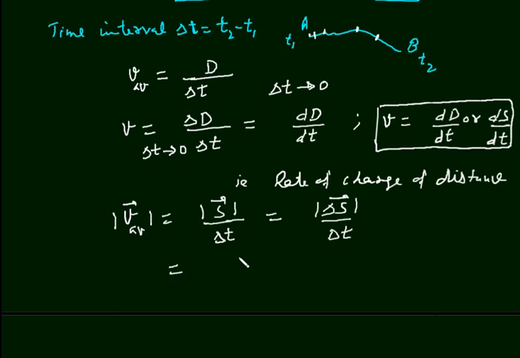If I put a condition that this delta s is the magnitude of small displacement, and the time interval is very small, delta t tends to 0, then this quantity is called instantaneous velocity and it is v. This is magnitude of v, and this is written mathematically as ds by dt,